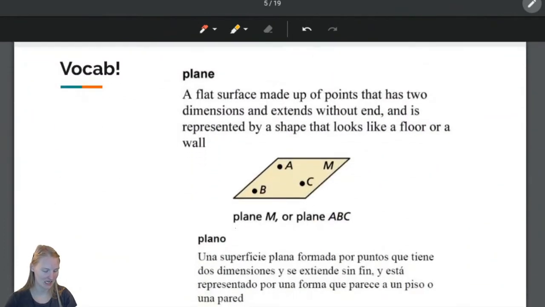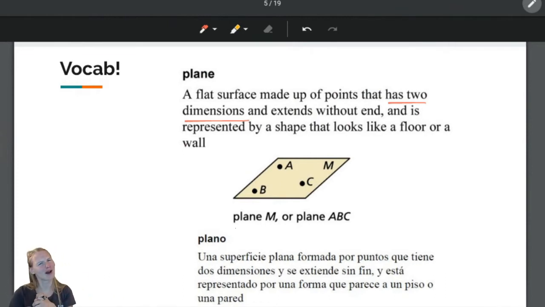A plane is a flat surface made up of points that has 2 dimensions. A point had 0 dimensions. A line had 1 dimension, and now a plane has 2 dimensions. We're going to talk about this more in just a little bit, but I want you to think about that. Point, no dimension; line, 1 dimension; plane, 2 dimensions.